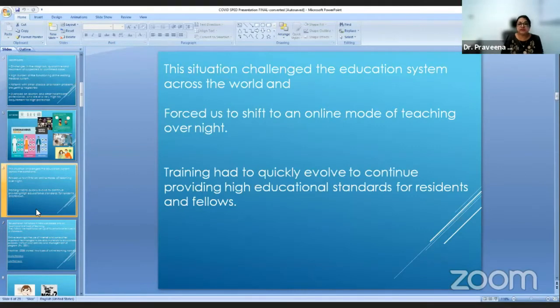The situation challenged the educational system across the world. So we have to know about what happened in our educational field. We were forced to shift to the online mode of teaching overnight. Training had to quickly evolve to continue providing high educational standards for the residents and fellows, not only the undergraduate students, but also the residents who are working in the Department of Ophthalmology.